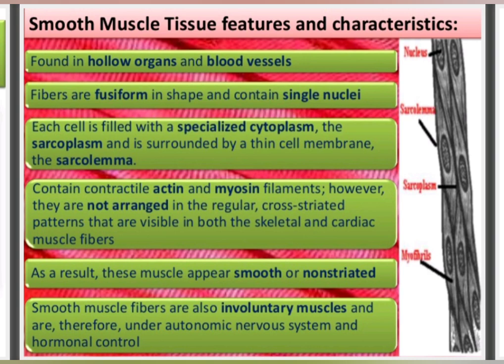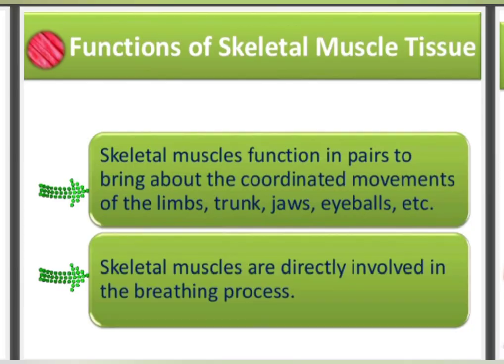The striated muscle fibers are long, unbranched and have a number of nuclei. Their cytoplasm is very dense and it is known as sarcoplasm, and the membrane of this muscle fiber is known as sarcolemma. These muscles are present in our limbs, basically in the biceps and triceps of the arms, tongue, face, neck, etc.